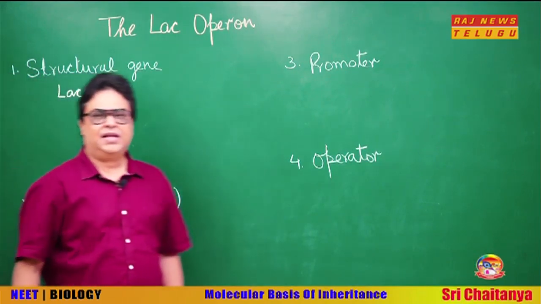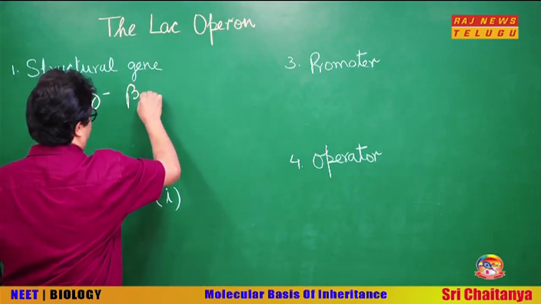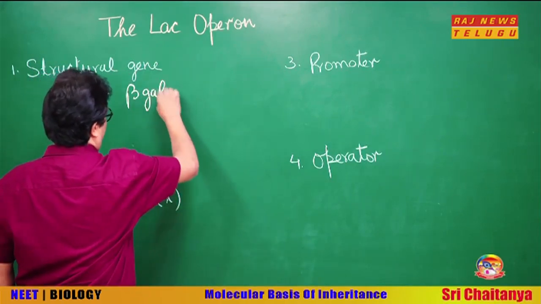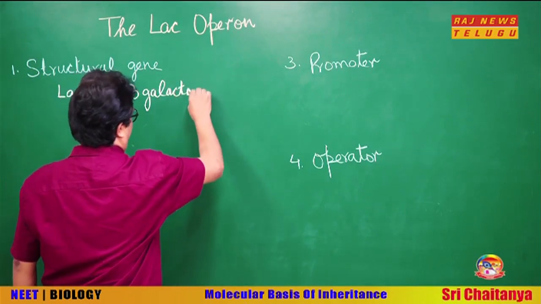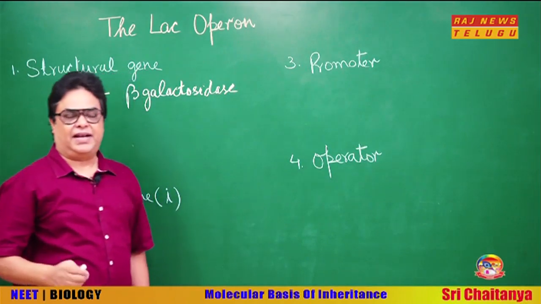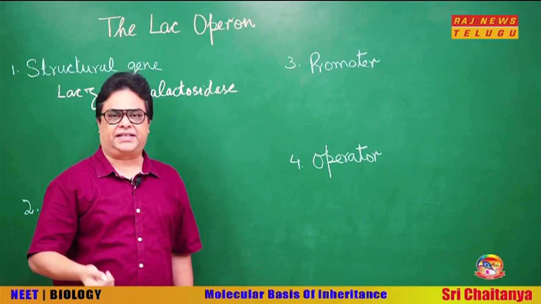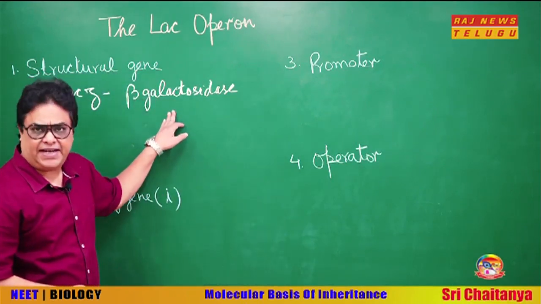LAC-Z. This codes for the enzyme beta galactosidase. Remember, lactose is a beta galactoside and the enzyme digesting it is beta galactosidase.